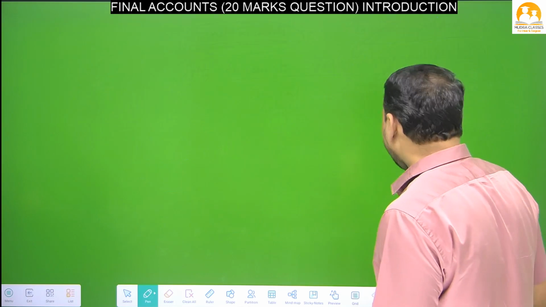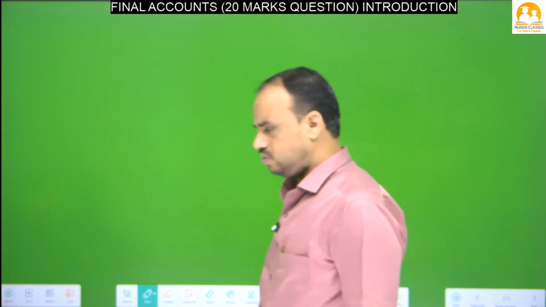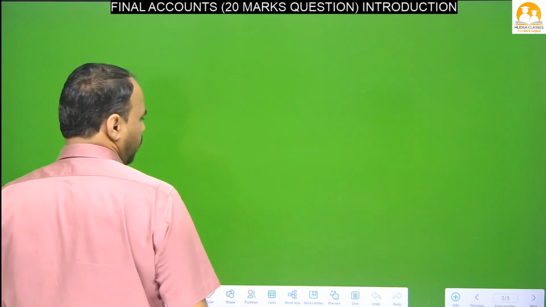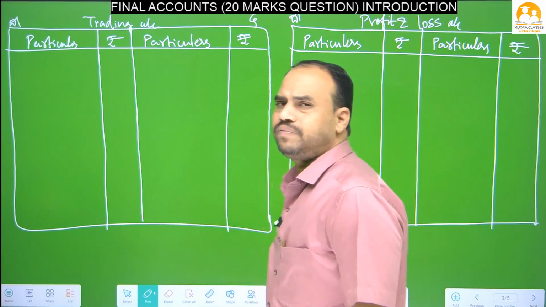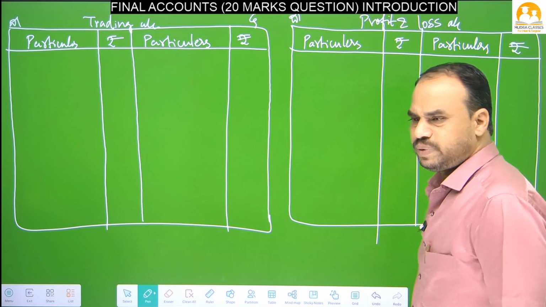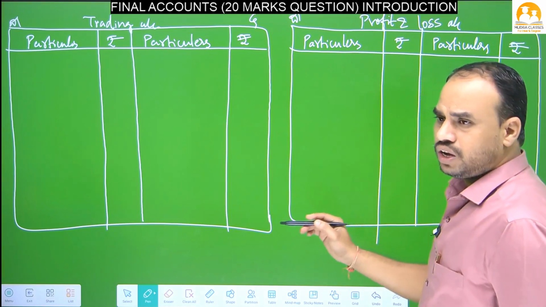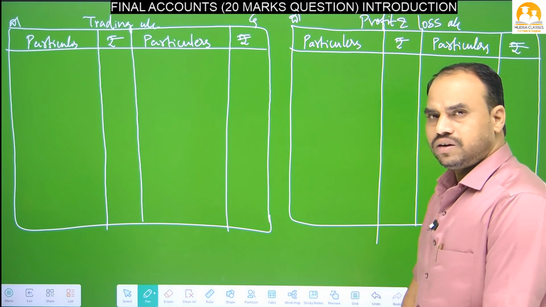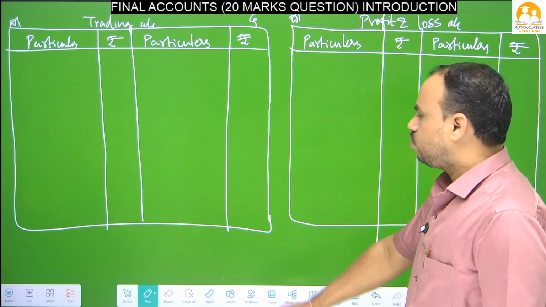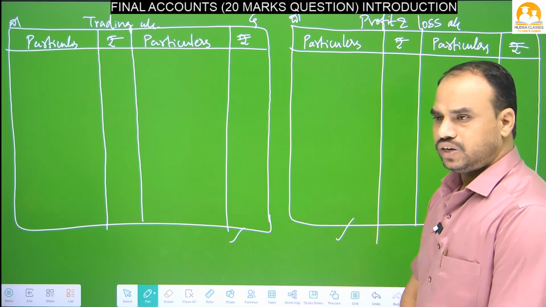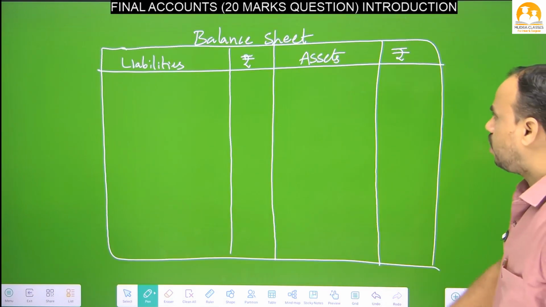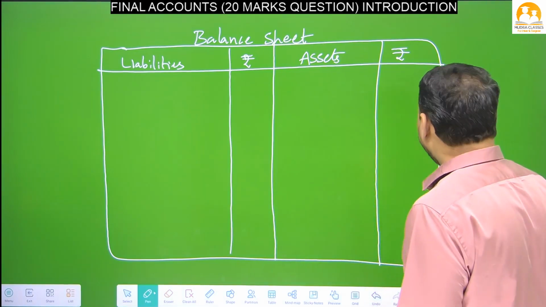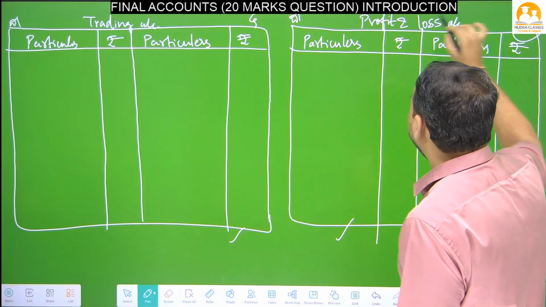In these final accounts we have to prepare 2 accounts and 1 format. See, we prepare 1 trading account and 1 profit and loss account. These 2 are the accounts that we have to prepare in the final accounts 20 marks problem. One is the trading account, the second is the profit and loss account. After this we have to prepare one more, that is the balance sheet. This is not an account, this is a statement. See, in the trading account and profit and loss account, here I have written debit and credit.